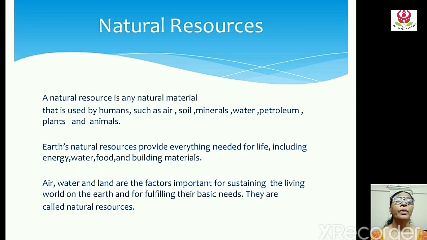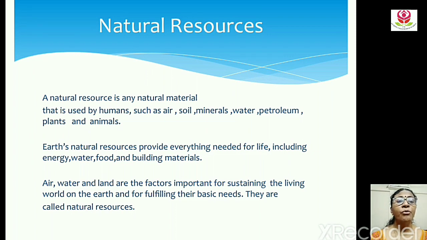Now, let's see about natural resources in detail. A natural resource is any natural material that is used by humans, such as air, soil, minerals, water, petroleum, plants and animals. Earth's natural resources provide everything needed for life, including energy, that is various energies we get, that is wind energy, solar energy and all.